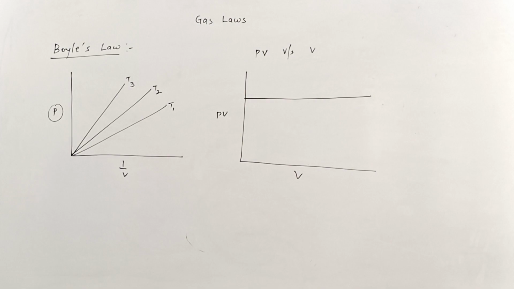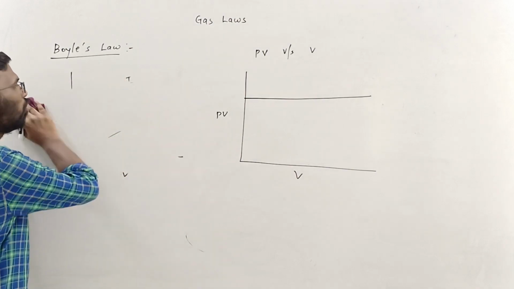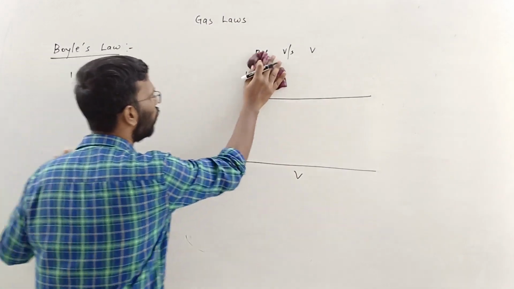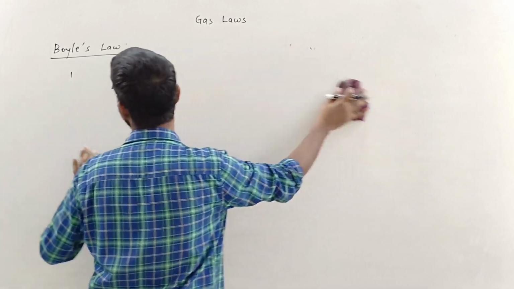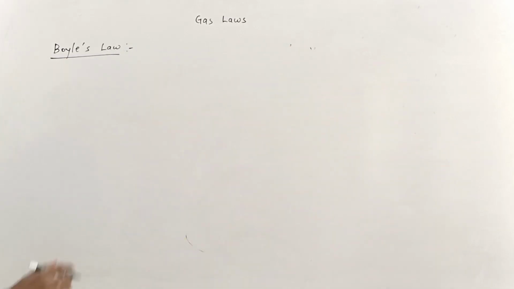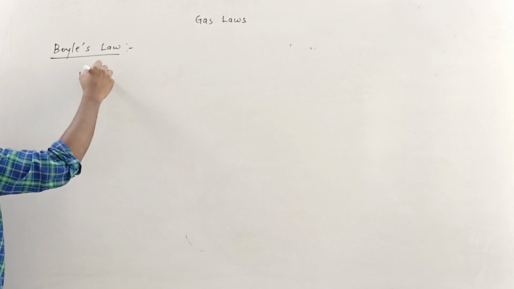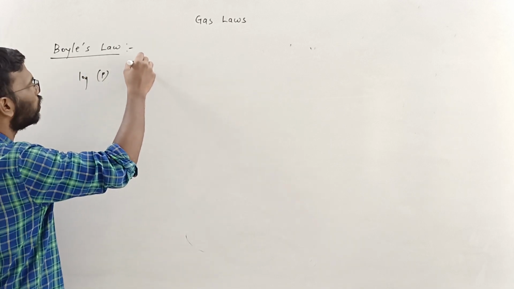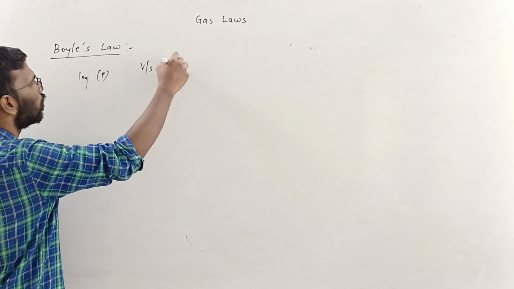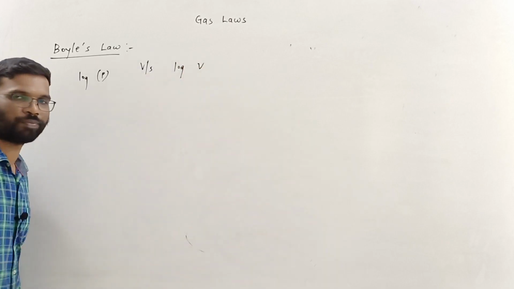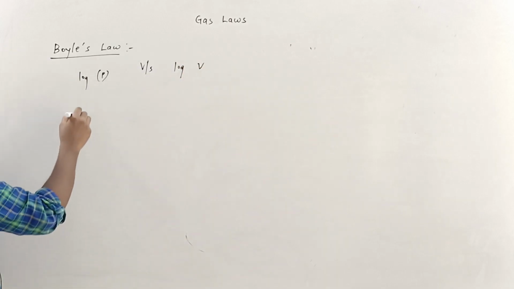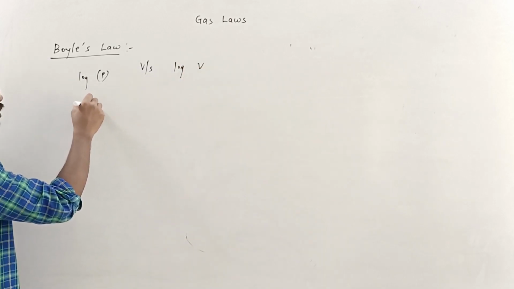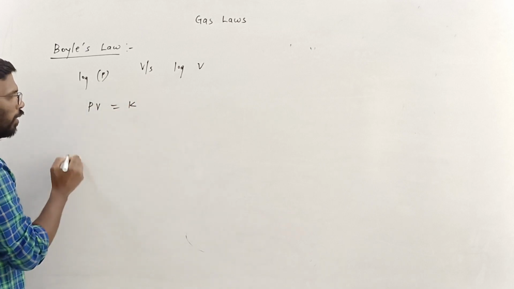If the graph is between log of P versus log of V, let's plot a graph of log of P versus log of V. We have the relation PV equals K, right?